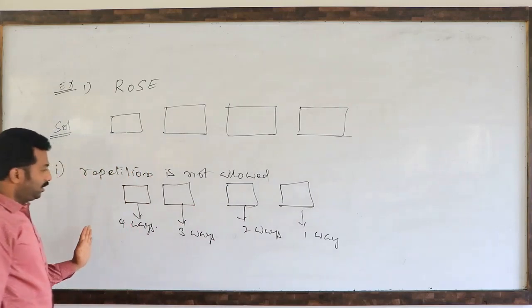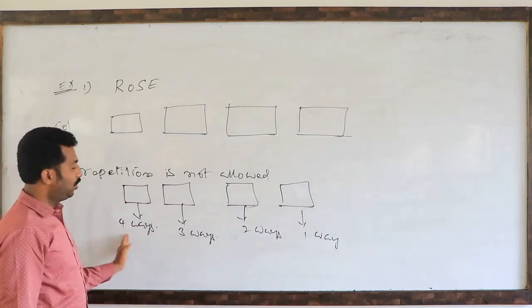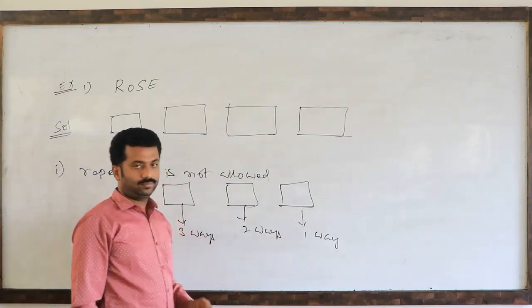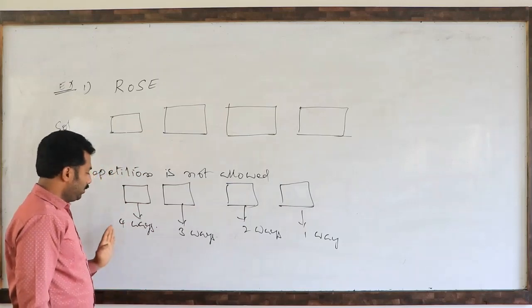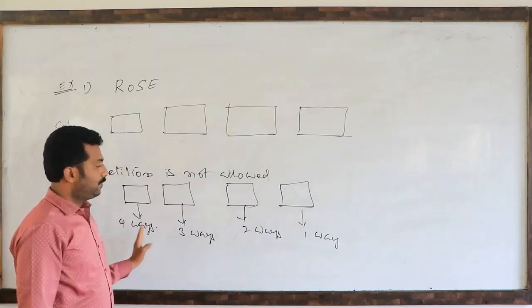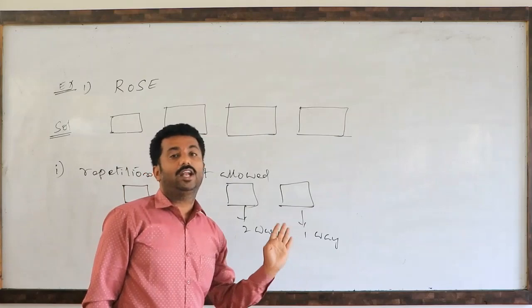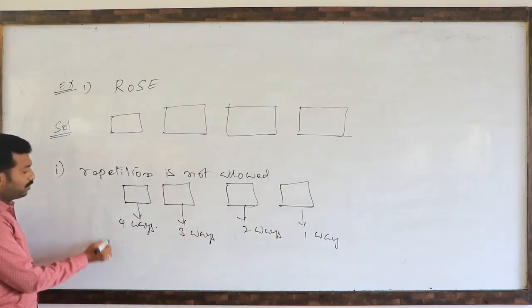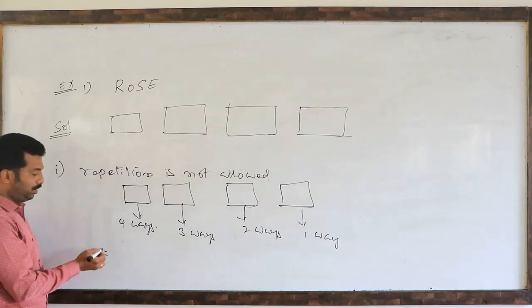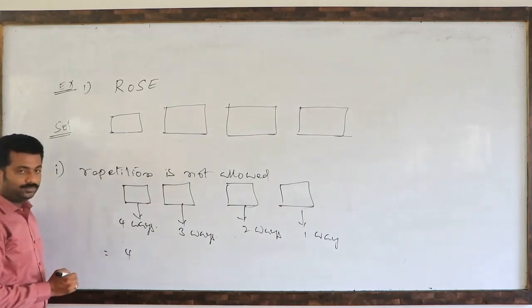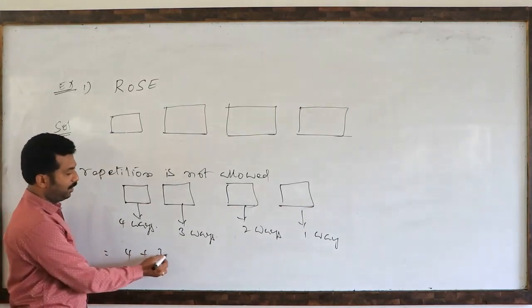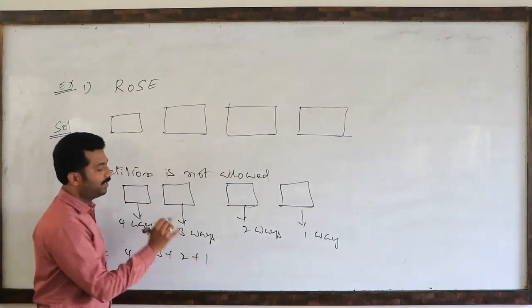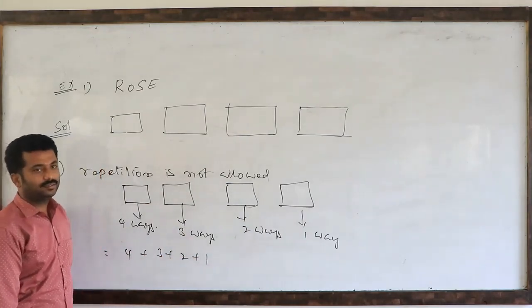So you observe how many jobs we are conducting here? 1, 2, 3, 4. Sir, whether we have to use fundamental principle of counting or addition? What I told, required number of letters of the words. Suppose 4 plus 3 plus 2 plus 1. Is this correct?